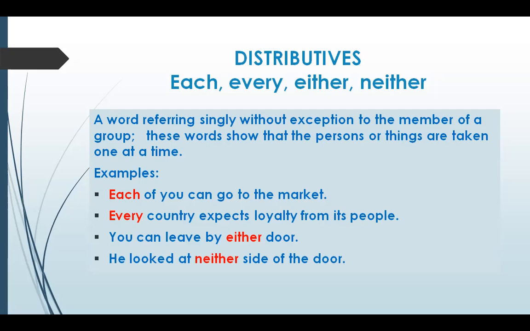I know every line of this poem by heart. That means I am talking about the poem as a whole, that I know the lines very clearly and I have learned them by heart. Then there is one more explanation for each and every. Each is used for a small number, preferably 2, or the number should be at least limited. And every is used when the number is large or indefinite, right? So this way we use the distributives each, every, either, neither.